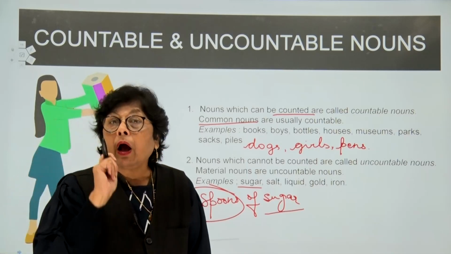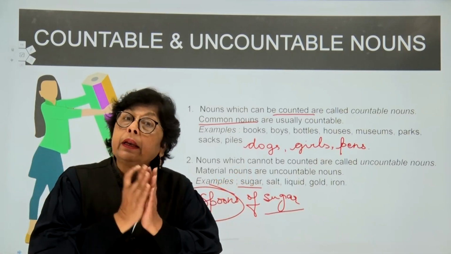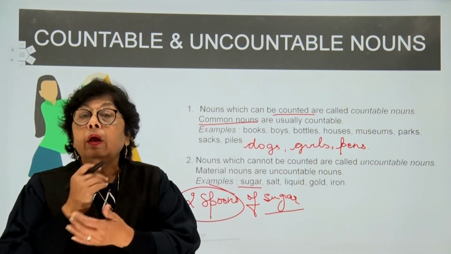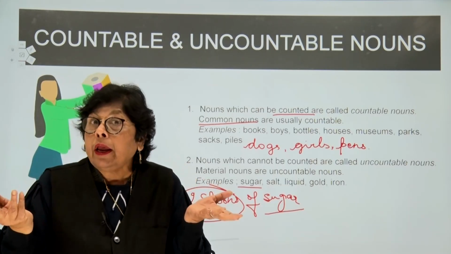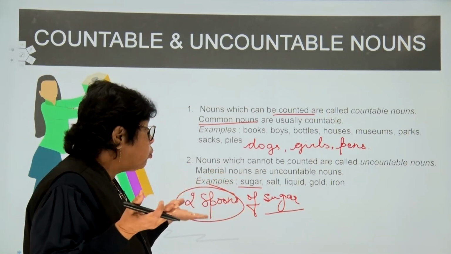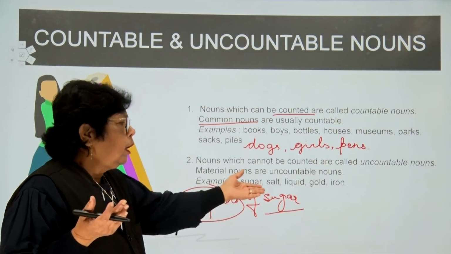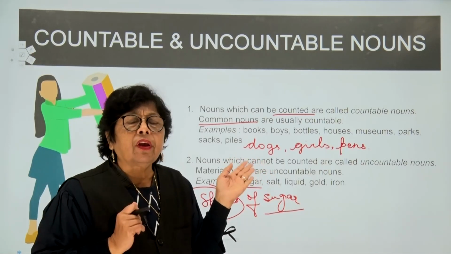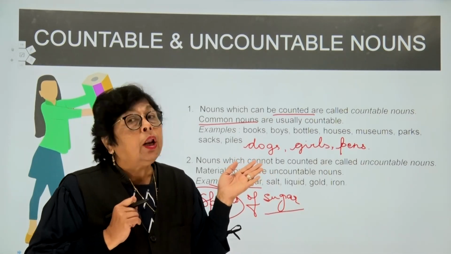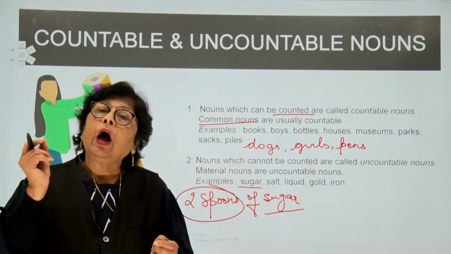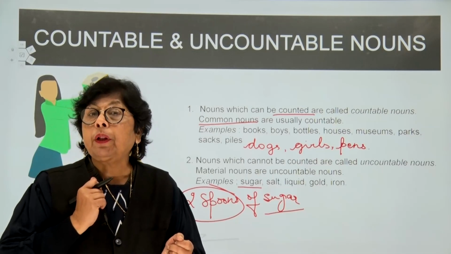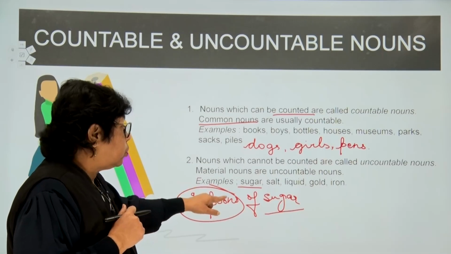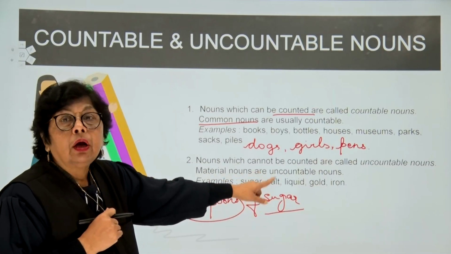Now, spoons are a common noun. So, I can count the spoons of sugar, but I cannot count the sugar, children. Imagine sitting to count the sugar grains, which of course is impossible. Similarly, children, if it is salt, can I tell you, put me salts in my tea or salts in my food? No, children. I can say, put half a teaspoon of salt in the vegetable. Well, that is acceptable. But we cannot count the salt, the sugar, the liquid.